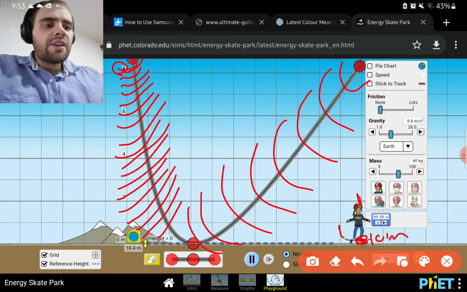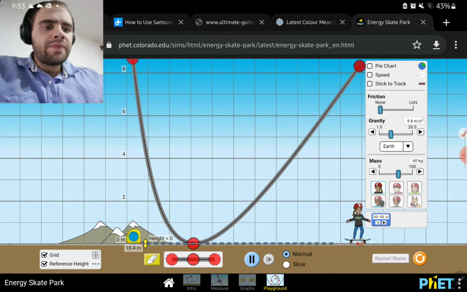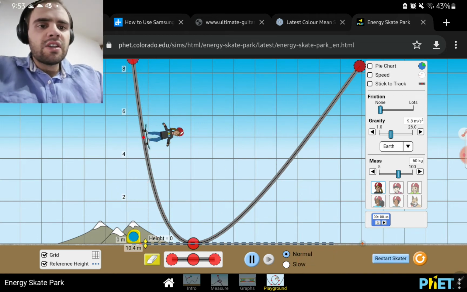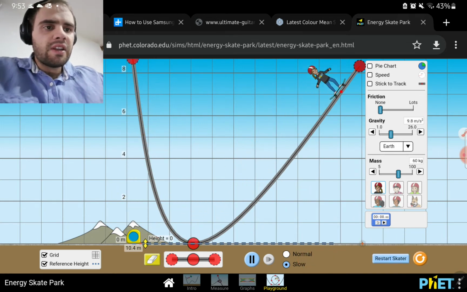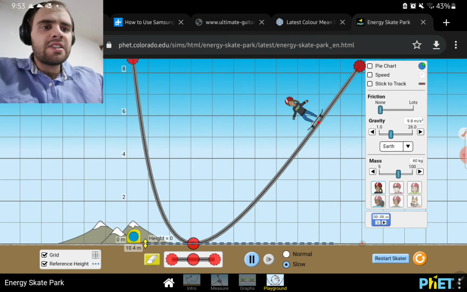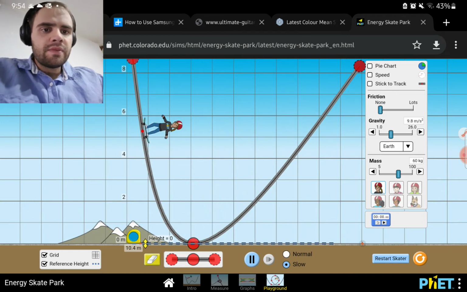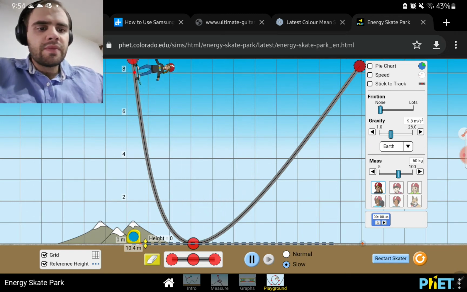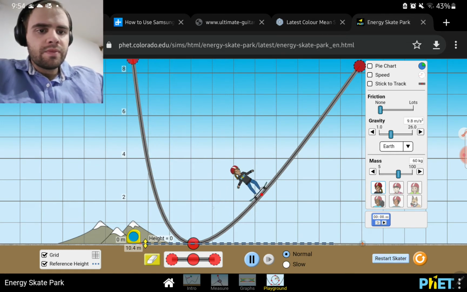So let's calculate the gradient, hey? So this little person here, it's going to drop much quicker on the left-hand side than he is on the right-hand side. Cool. Let's get rid of him.